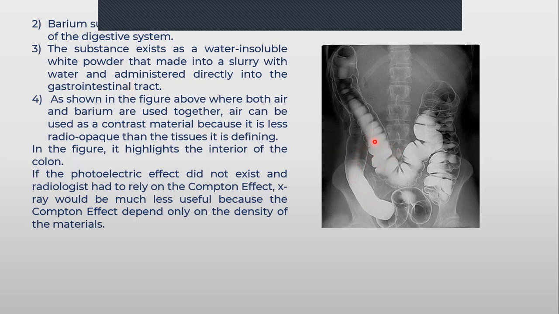So you will make contrast and you will understand the shape of the colon, and if there is a problem or not. So the idea is, if you cannot use the photoelectric effect, we attempt to use it by injection. We name it contrast. So for example, here the highlight of the inside of the colon appears. See, you can see the colon inside as well.